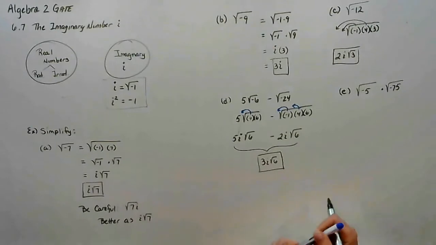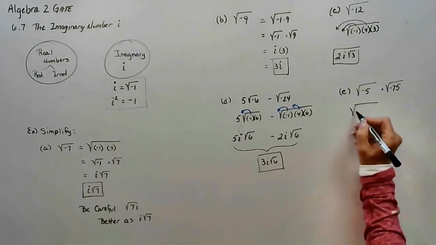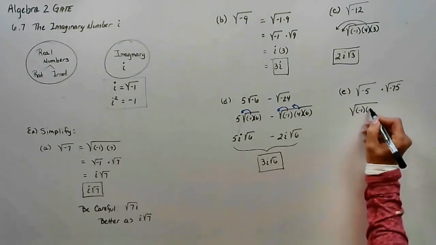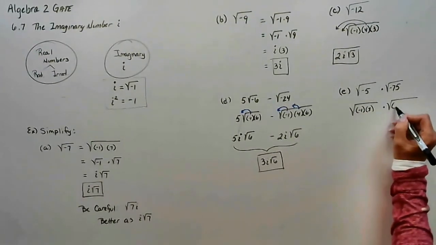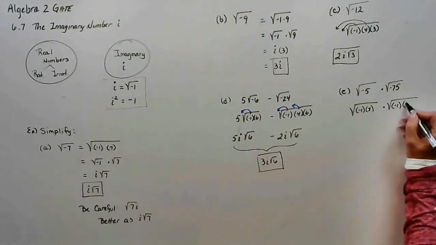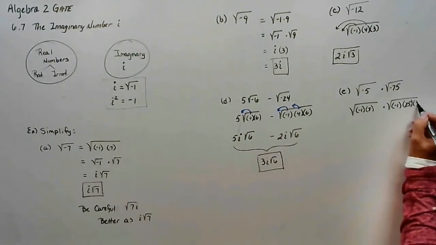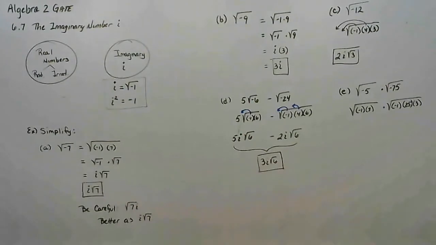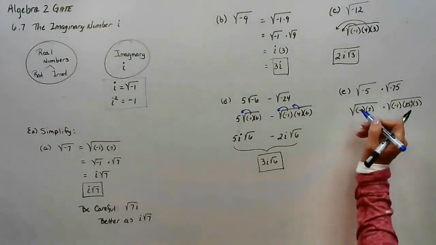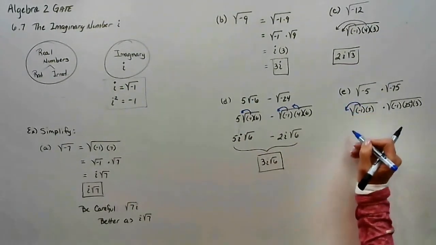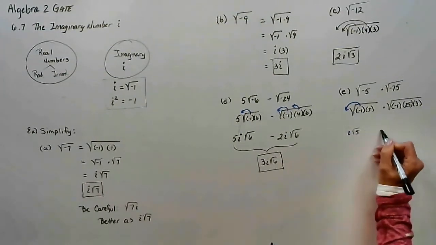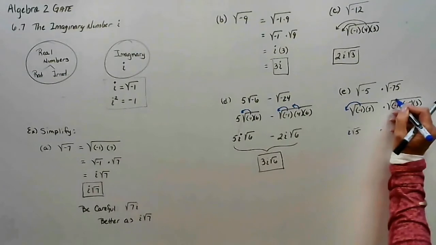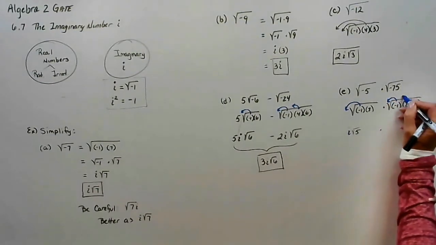So I can, here I'll write it out. This is negative 1 times 5. This is negative 1 times 25 times 3, because I was looking for perfect squares. I have some perfect squares. I can take an i out, I can take an i, and I can take a 5.